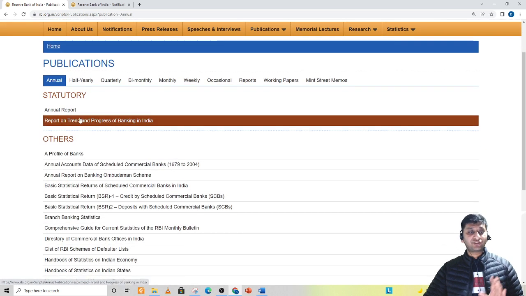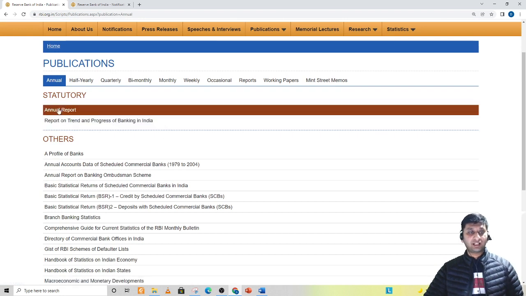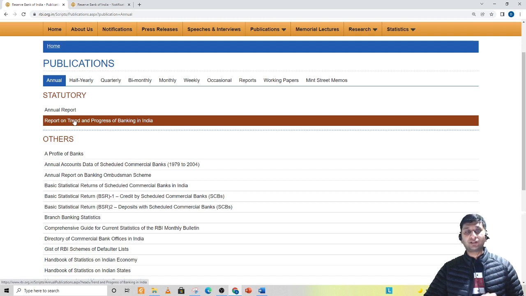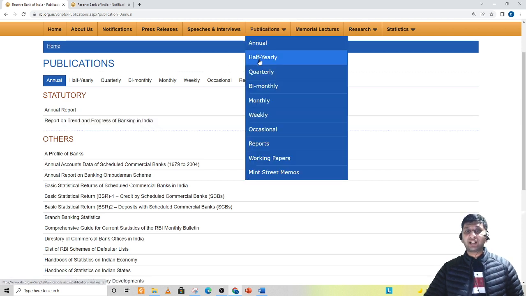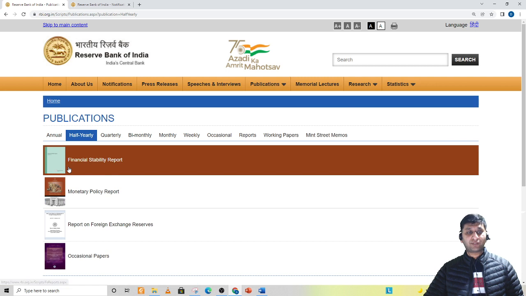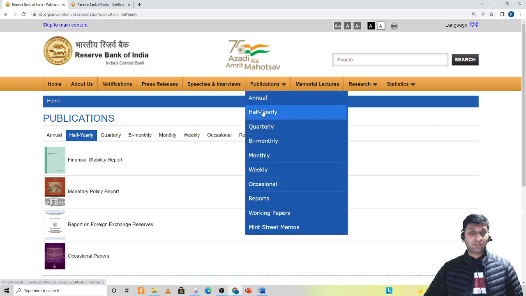In annual reports, there is the Annual Report of RBI and the Report on Trend and Progress of Banking in India. These two are really important. These two are even given in the notifications. Apart from that, in the half yearly report, there is a report by the name Financial Stability Report. Again, I would say this is very important from your descriptive perspective also. Right. So in publications, read only these two reports. Other tabs here are just a waste of time.